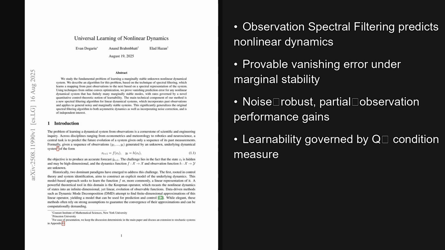Building on those results, 2 takeaways stand out. First, spectral filtering with observation filtering delivers stable, noise-robust prediction even under partial views. Second, learnability hinges on the Luenberger program's condition Q-star, which quantifies how hard favorable eigen placement is. A Luenberger observer means a feedback-based state estimator.